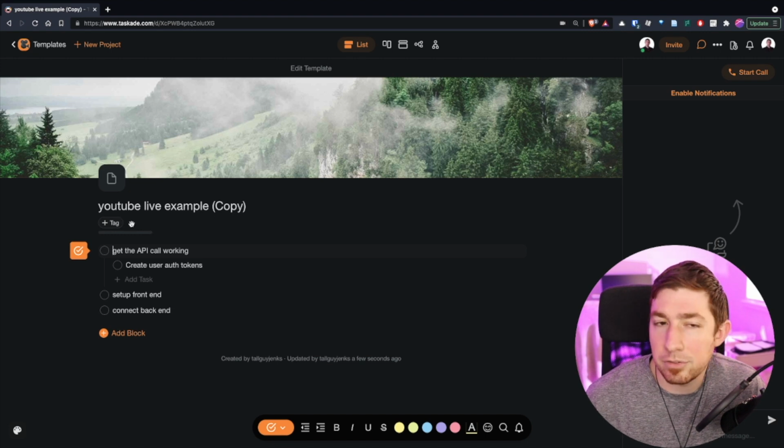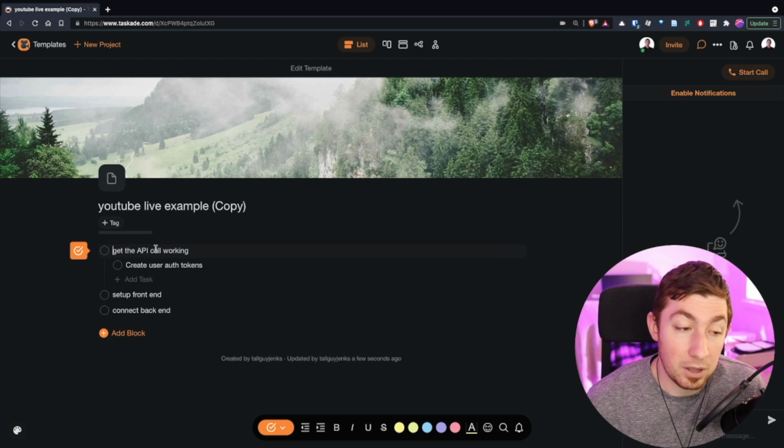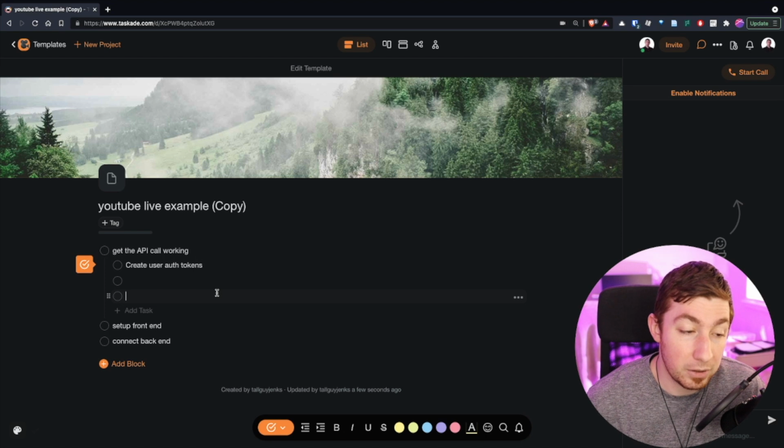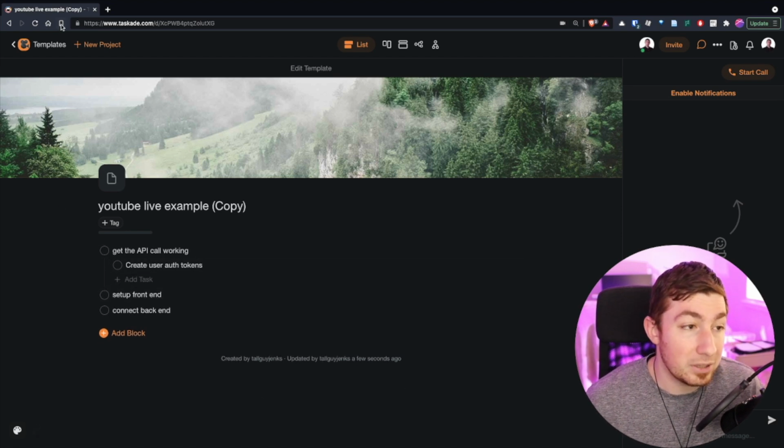Tags, I think, stay, but the due date is gone. And so is the assignment or due date on the actual task items themselves here. So now that we have a template, let's apply it.